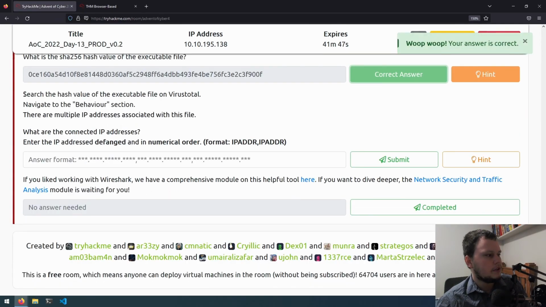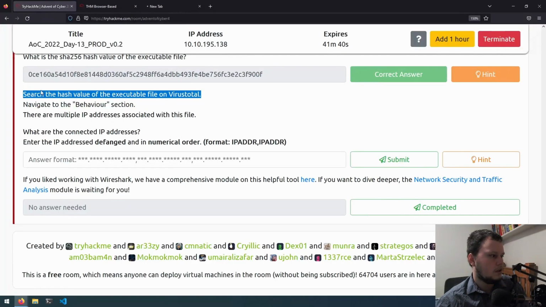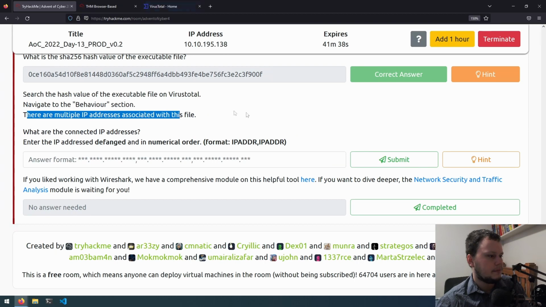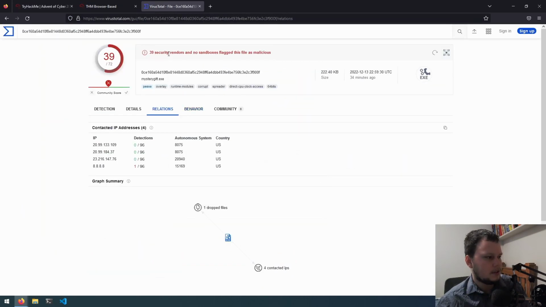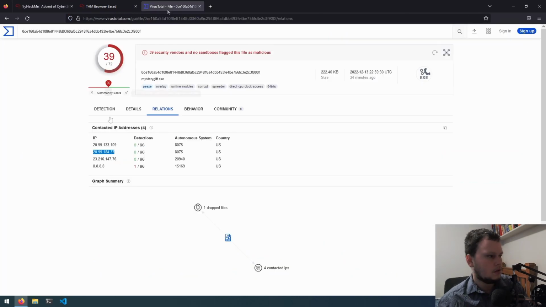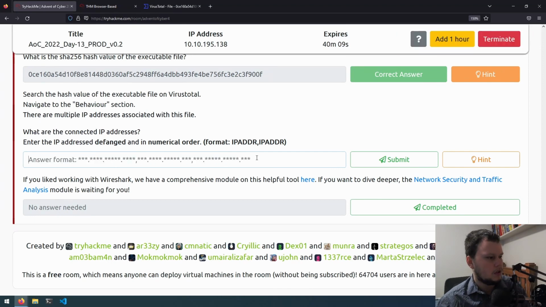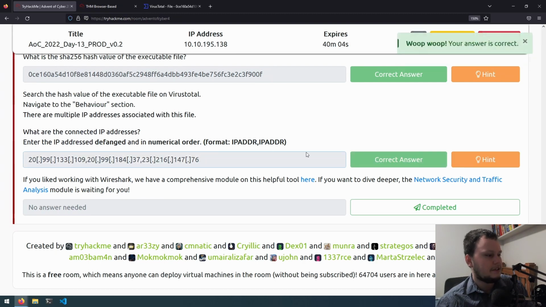Yep. So search the hash value of the executable on VirusTotal. So let's go to VirusTotal. There are multiple IP addresses associated with it. We'll first search for it. Maybe it's relations. Okay, there are a few IP addresses there. So we'll copy this, put it in here, and then defang it. And we will grab this, and finally this one. Okay, well it doesn't like that order. I was only expecting a few IP addresses. Maybe this 8.8.1 wasn't meant to be there. There we go.